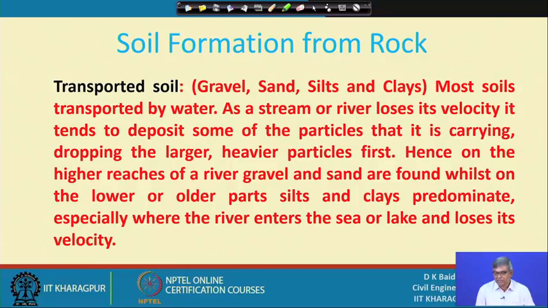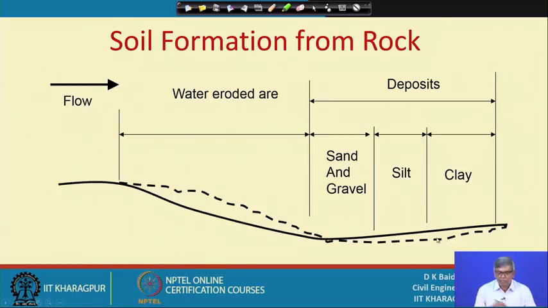And as a result, on the higher reaches of a river we can get gravel and sand, and on the other hand on lower or older parts silt and clays will be predominant. Especially where the river enters the sea or lake and loses its velocity, there we will get only silt and clay. So, I will try to show how this happens.